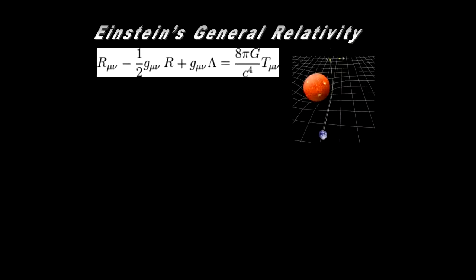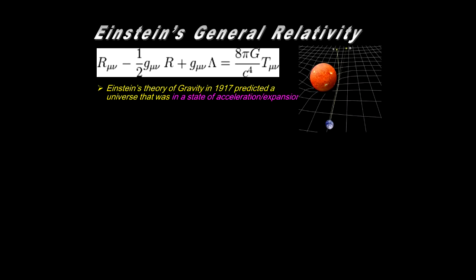Let's consider the Big Bang beginning of the universe. It's all undergirded by Einstein's general relativity. And here's a beautiful equation that denotes some of the features of that, incorporating tensor calculus. That's a lot more complicated than it looks. But his theory of gravity in 1917 predicted a universe in a state of acceleration or expansion, along with the curvature of space that occurs from mass.